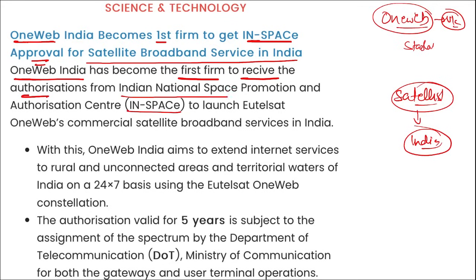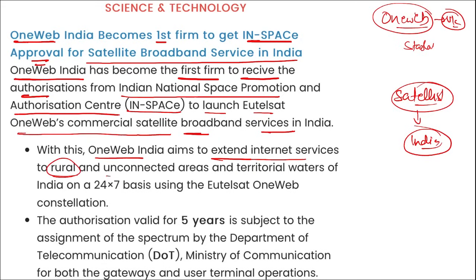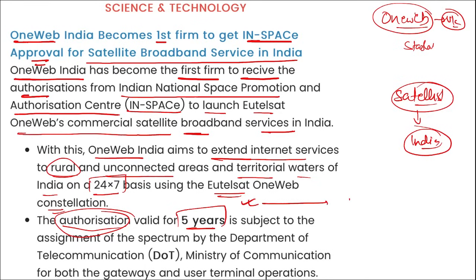So coming back, remember here, OneWeb India became the first firm to receive authorization from InSpace, that is Indian National Space Promotion and Authorization Center, to launch Eutelsat OneWeb's commercial satellite broadband services in India. And with this, OneWeb India aims to extend internet services to rural and unconnected areas and territorial waters of India on a 24/7 basis using Eutelsat OneWeb constellation. Correct? And this authorization that has been provided to OneWeb India is for the next 5 years. And this is important, right?